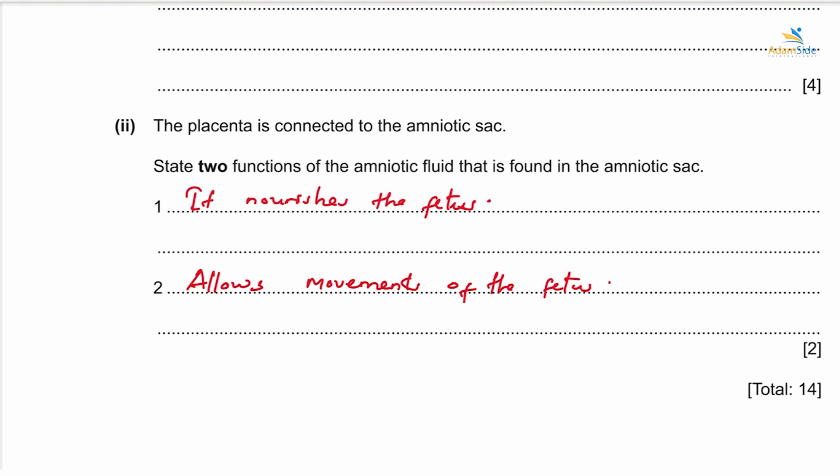Question 6 says, complete the sentences about human teeth.